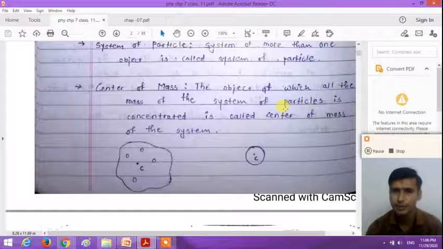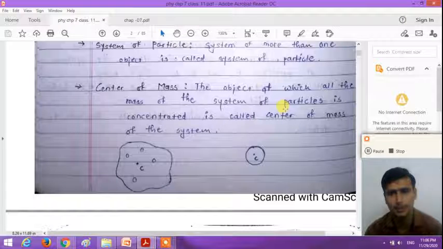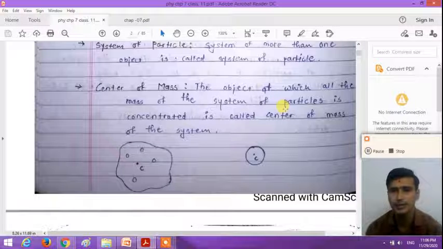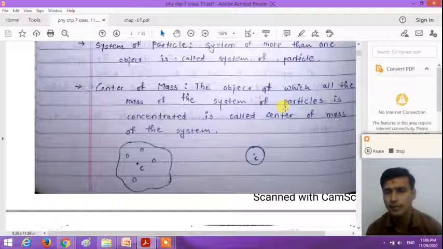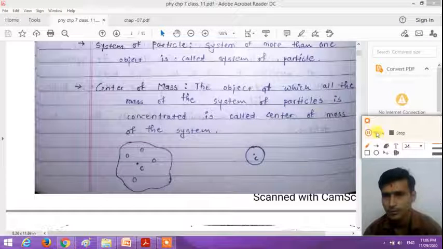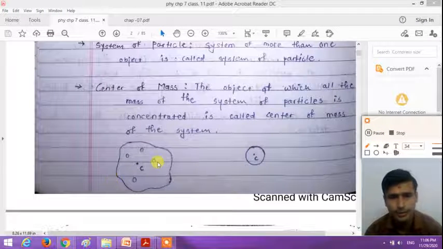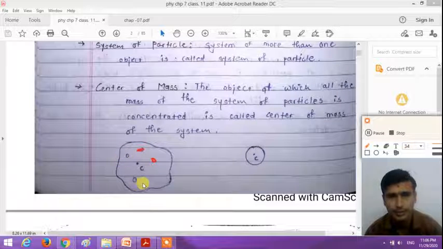In the case of a system of particles, the center of mass is a point at which all the mass of the particles is concentrated, right? So dear student, let us see this system of particles: particle 1, particle 2, particle 3, particle 4.